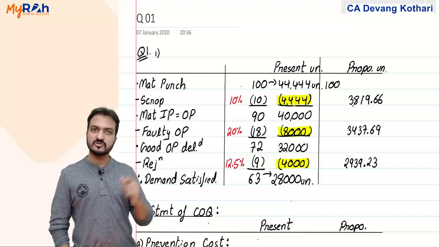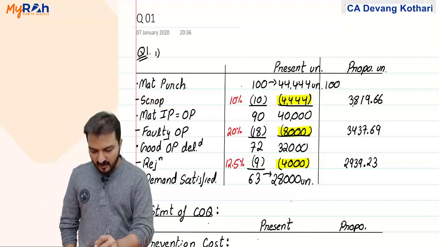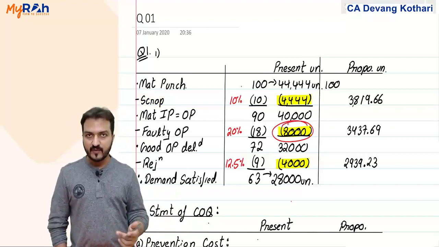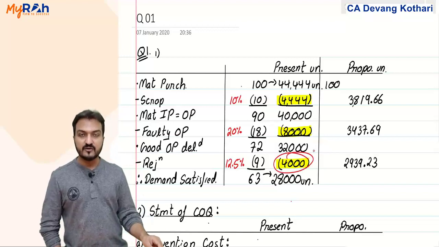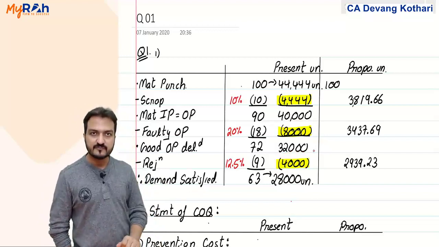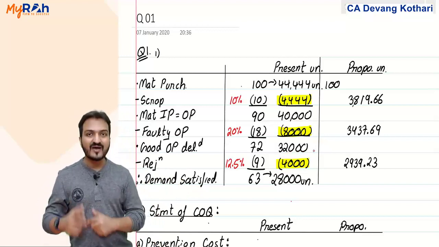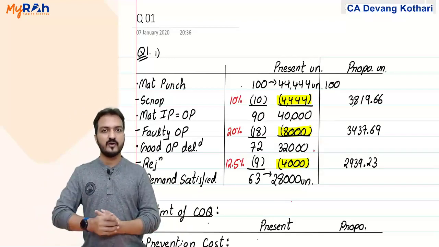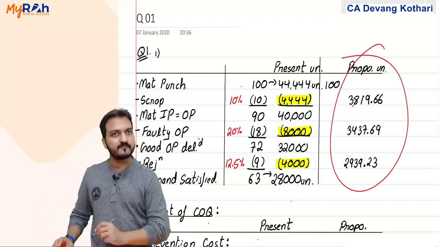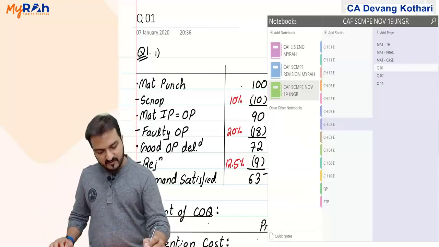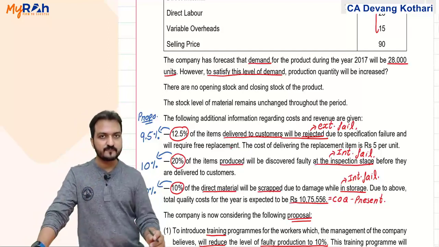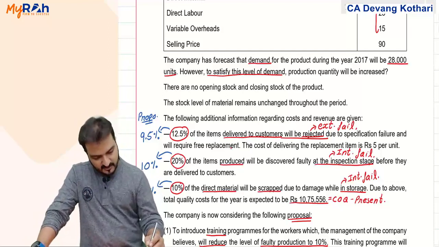Material cost becomes your cost of quality. For the defective output here, 8,000 units, your entire production cost has got wasted. And for 4,000 rejected units, your production cost as well as delivery cost in that has got wasted. Yes, that is how you identify your wastage cost, cost of quality. Done. Same thing you do again for the proposed situation. And in fact, that same thing we had done in the question of TQM also. Clear? Yes. Okay.